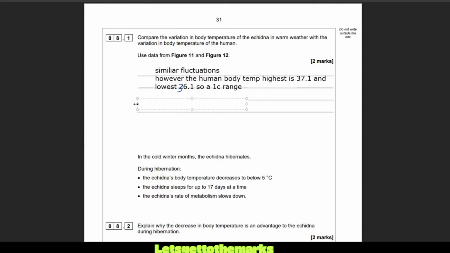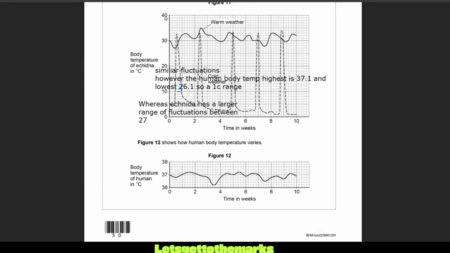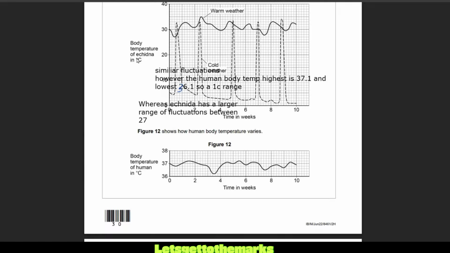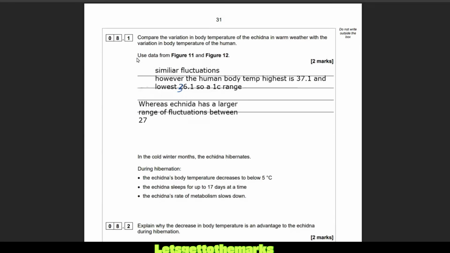Whereas the echidna, I can't even say that one. It should be a capital E, whatever. Whereas echidna has a larger range of fluctuations between, I think we said 27. Was it 25? I've completely forgot what the range was for that echidna thing. Let's have a little look. What did it go down to? 27 and up to 35. Yeah, so it was like an 8-degree fluctuation. So whereas the echidna had a larger range of fluctuations between 27 and 35 degrees, so 8-degree range.